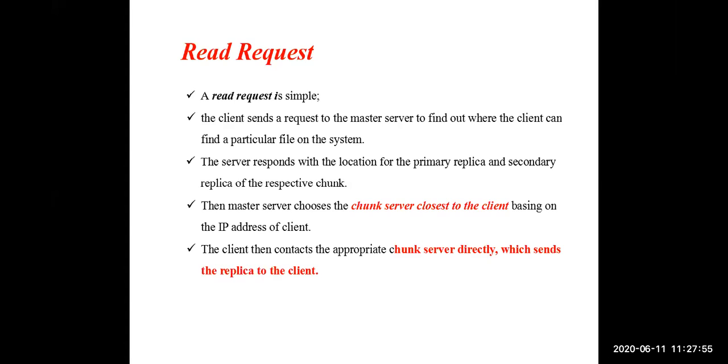Then the client will contact the appropriate chunk server and get the required data. This is the read operation, how the read operation is performed in the Google File System.